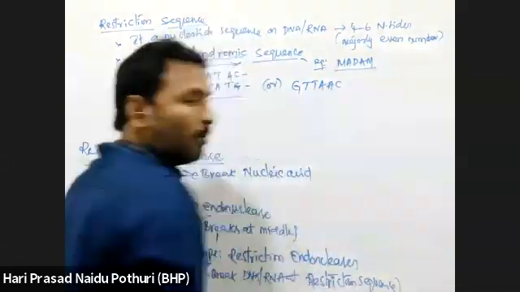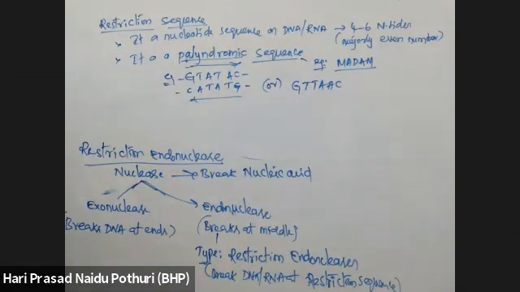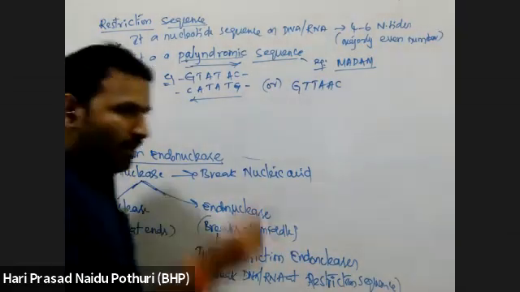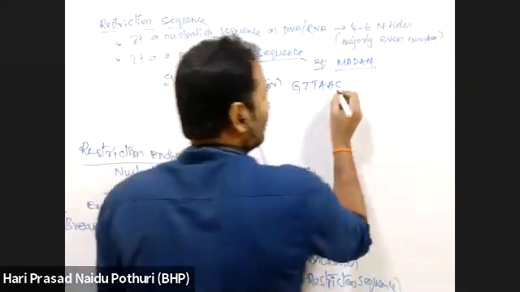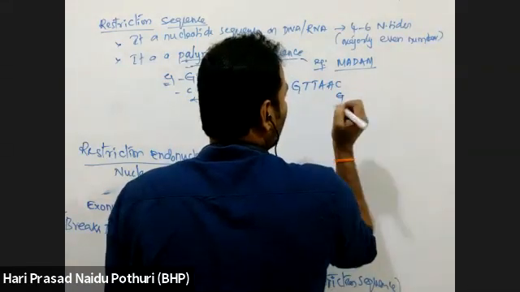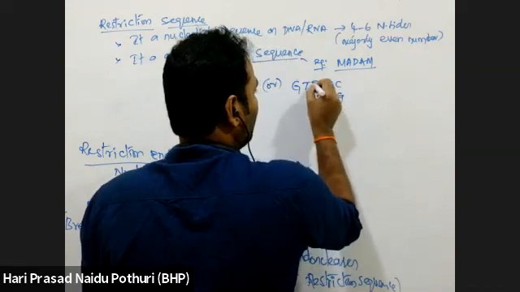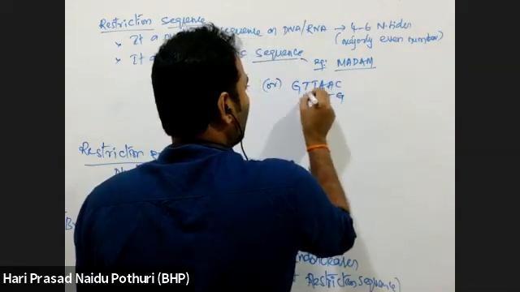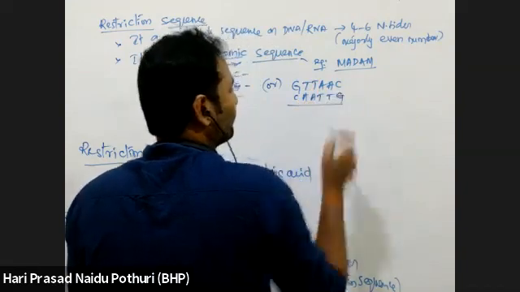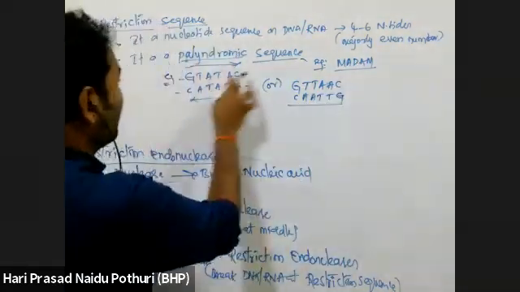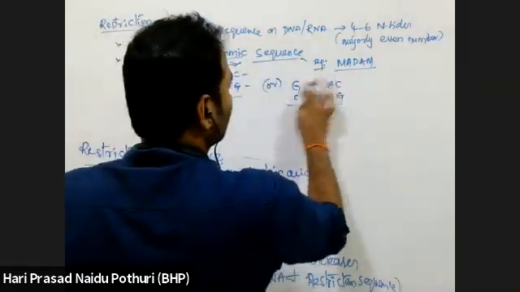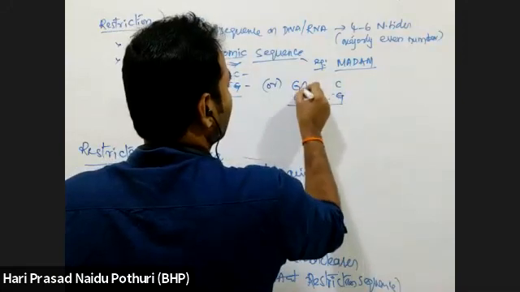GTTAAC. What do you know popularly? A restriction sequence of EcoR1. Suppose we write the complementary sequence.